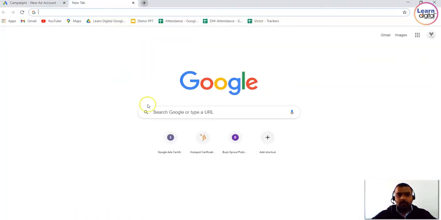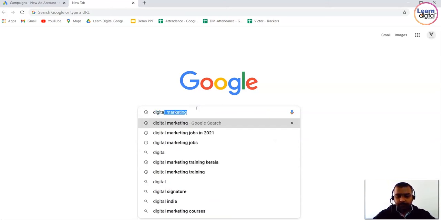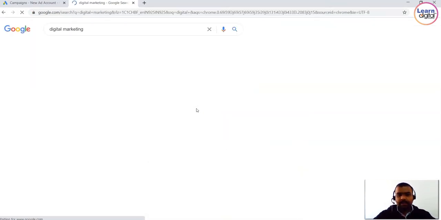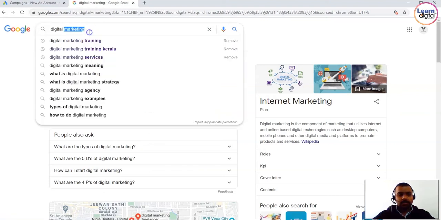Now let's go to Google. In the search bar over here, we just need to enter a keyword. Let's say I'm looking for digital marketing. So my word, digital marketing, becomes the keyword here. Now, how does the Google search engine work? Based on whatever keyword you're adding here, you'll be getting the result.